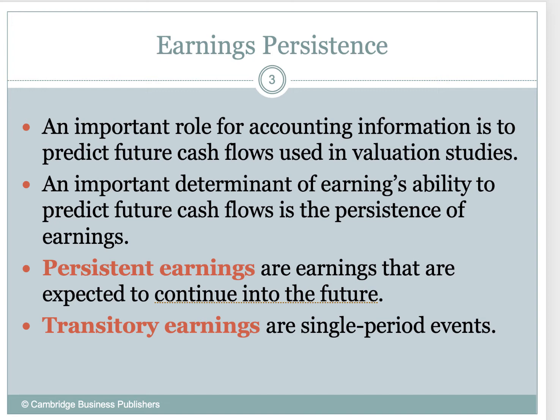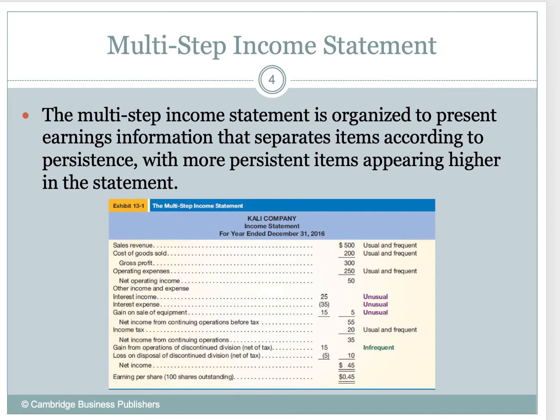And if we lump those things in with our earnings power or our earnings potential, investors won't be able to discern, okay, well, are they going to have a gain on insurance every period? Are they going to sell their assets every period and always have a gain? So it's very important that we differentiate between the two earning streams, really.